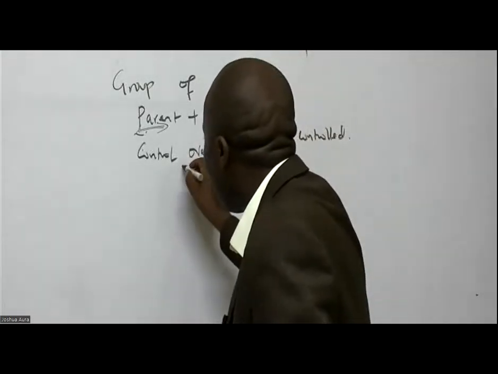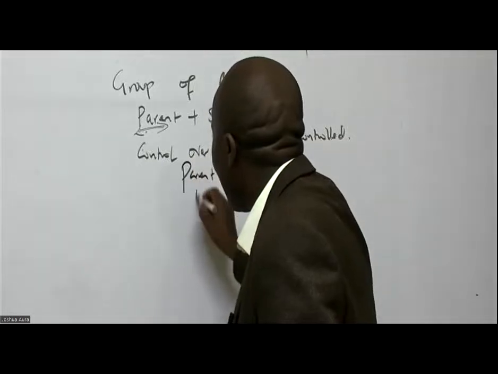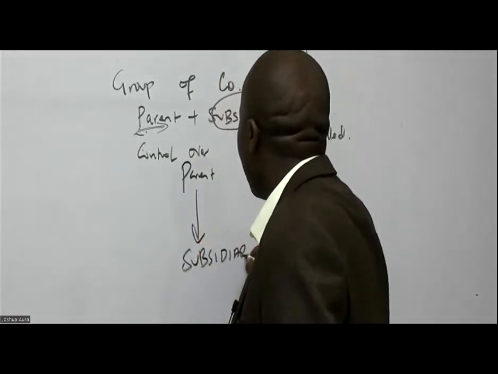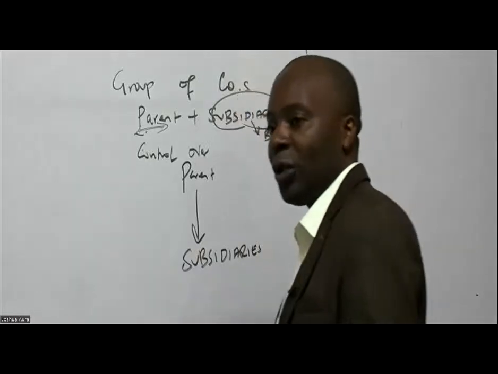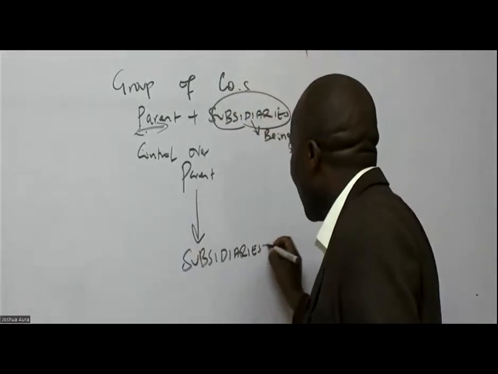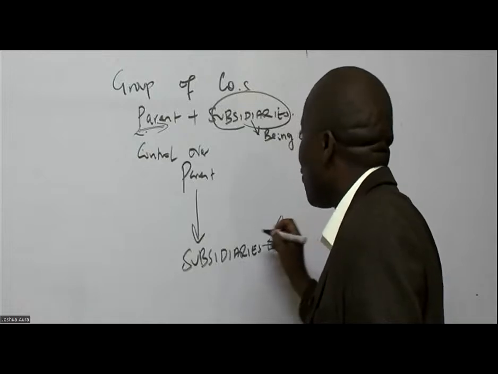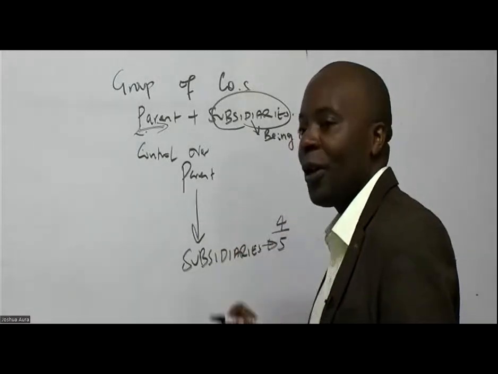For example, out of 5 directors, 4 are appointed by the parent.